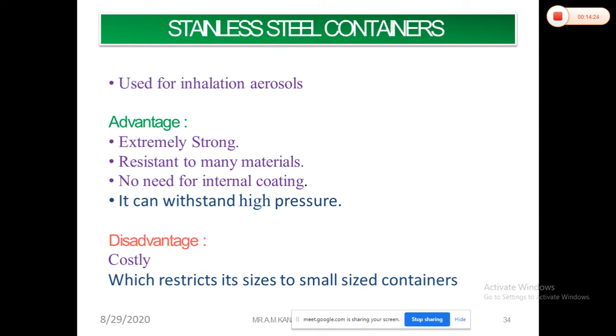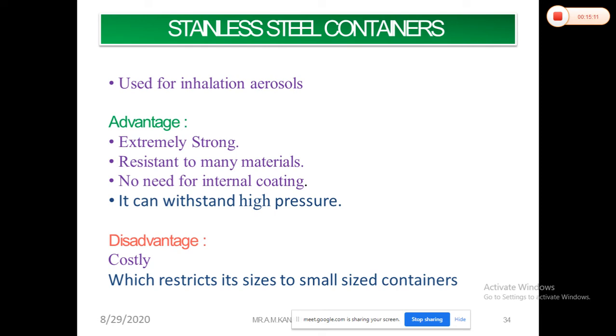Mostly these are the asthmatic pumps in which you have to prepare the canister. In that canister preparation, mostly stainless steel is used. So this stainless steel container is used for inhalation aerosols. The advantage compared to aluminium, which is light in weight, is that these stainless steel containers are extremely strong and resistant to many materials. The important advantage of stainless steel is that there is no need to provide a coating for the containers.